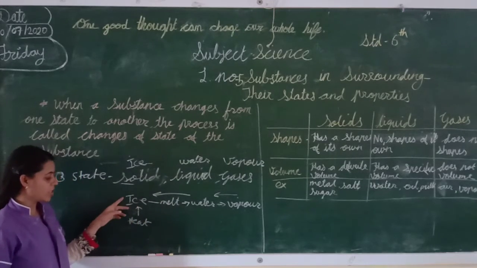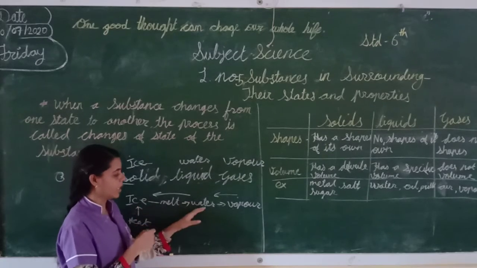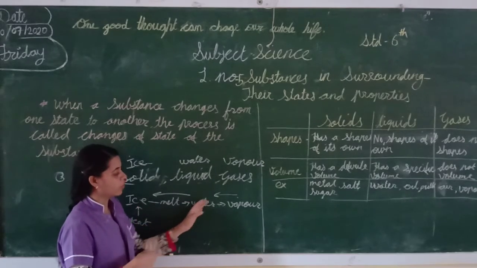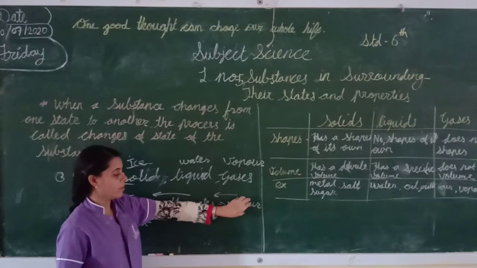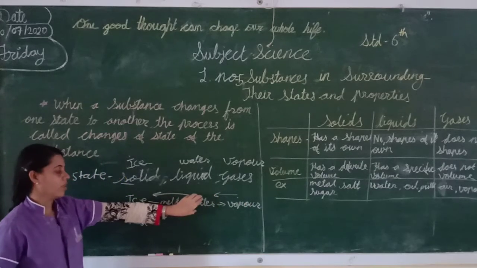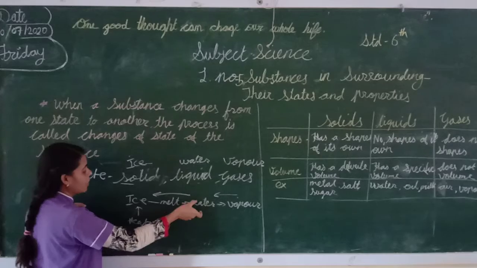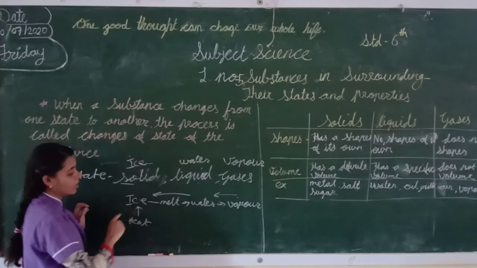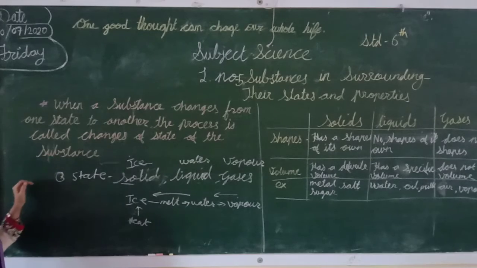Before, ice was solid, it melted and converted into water. Again I give more heat, water converts into vapor. Again that vapor I keep in a cool place, so it converts into water, and water again I keep in a fridge, so water converts into ice. It means they change state.